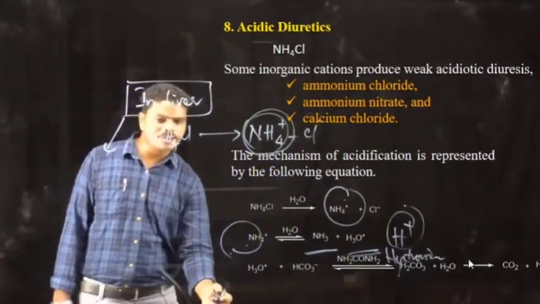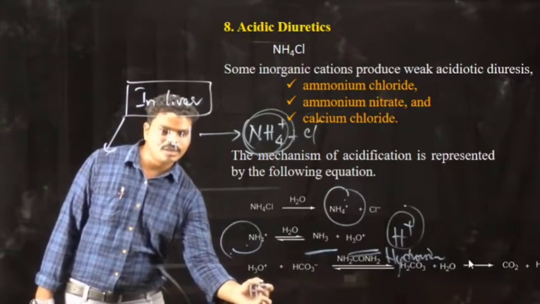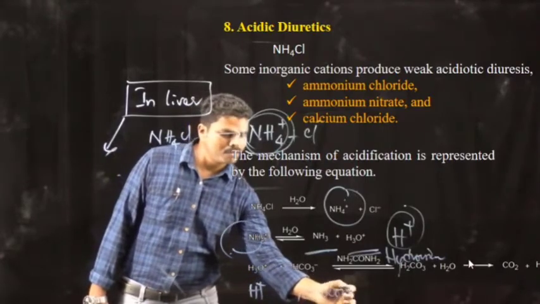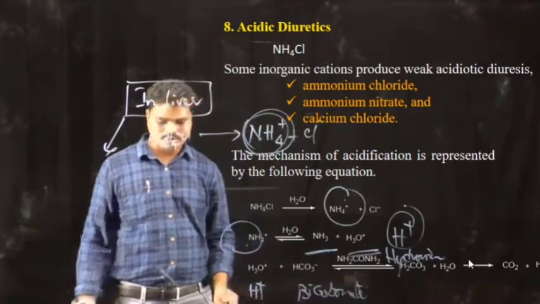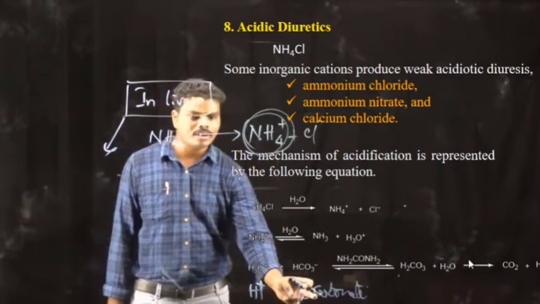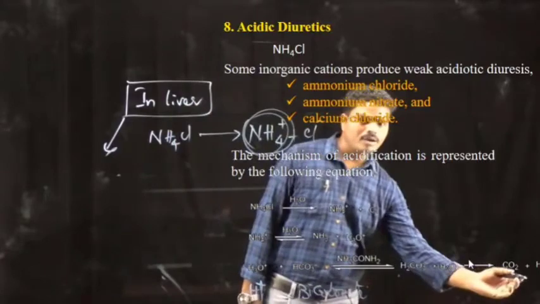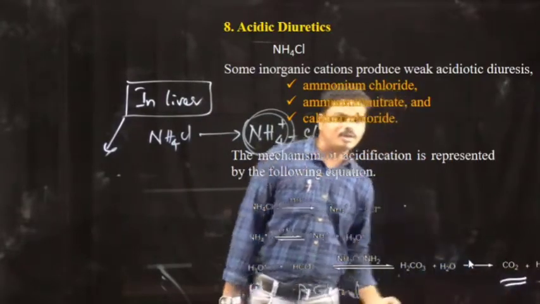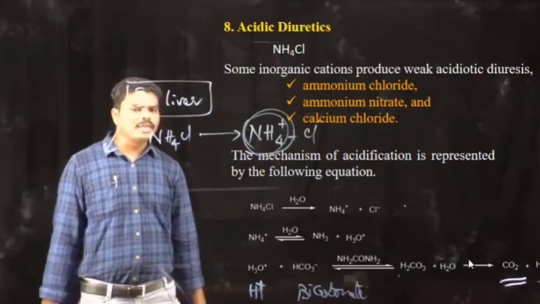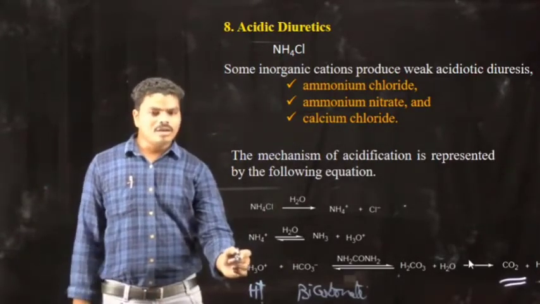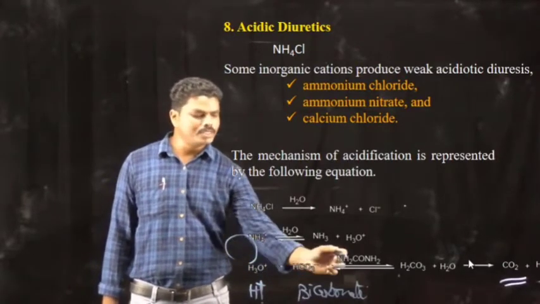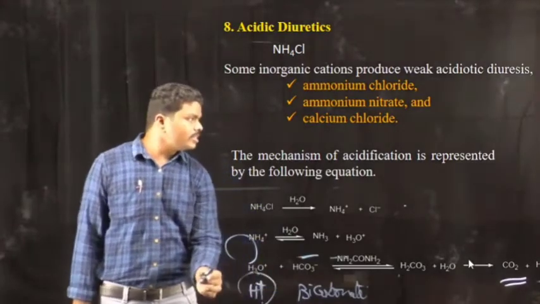And these produced H plus ions will combine with the bicarbonate. This H plus will be neutralized or buffered by the bicarbonate ion, and thereby it liberates carbon dioxide and water. So that means acidosis takes place. When the ammonium ion is converted into ammonia and H plus ion, the H plus ion concentration is increased.